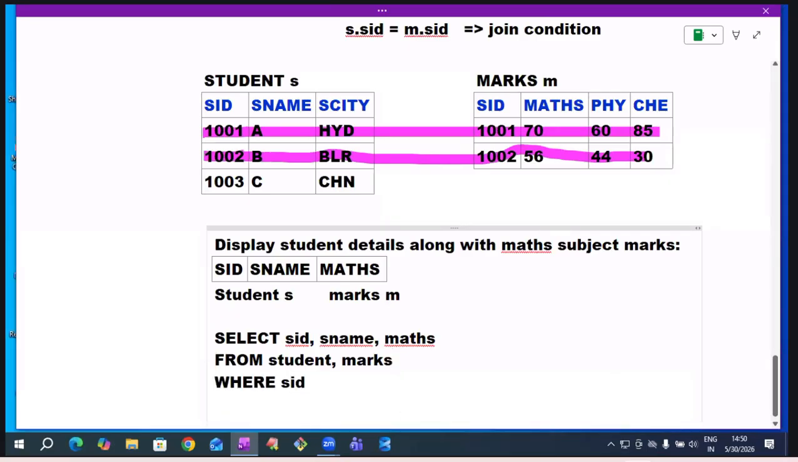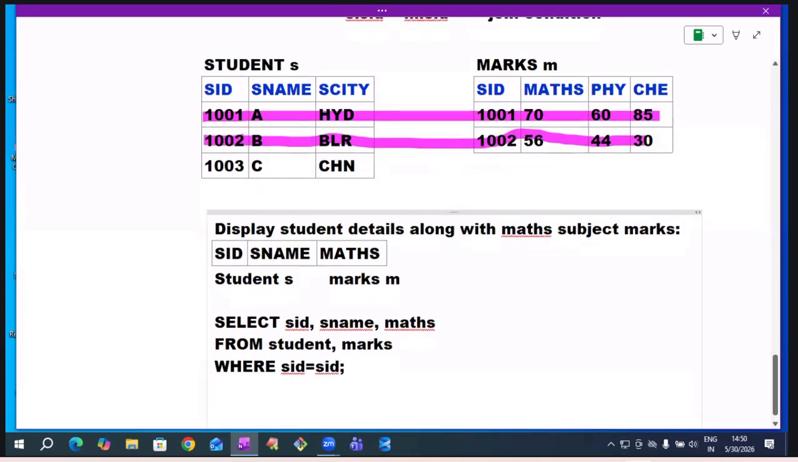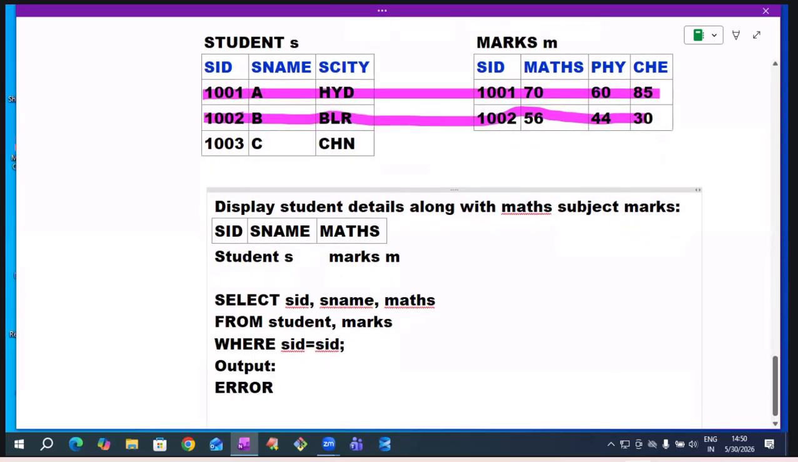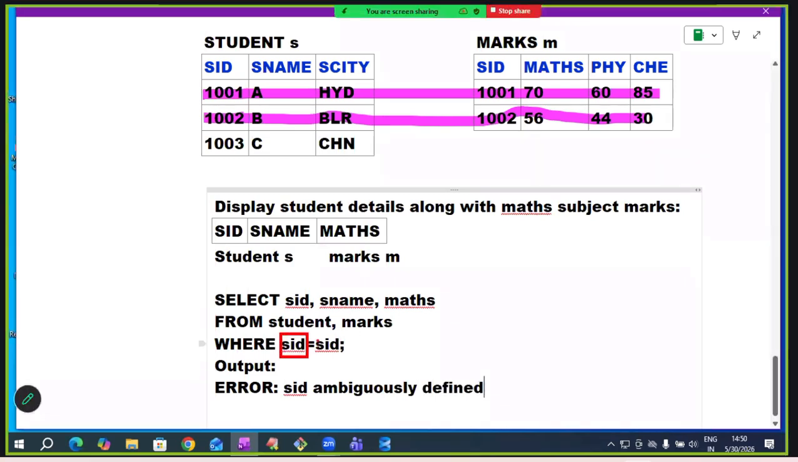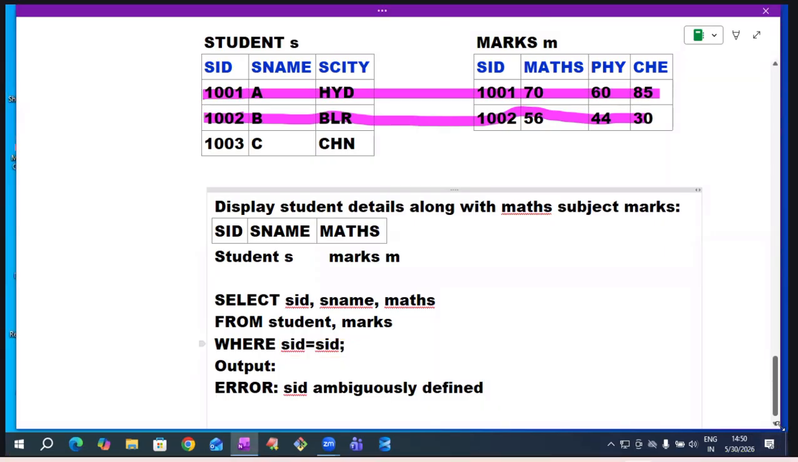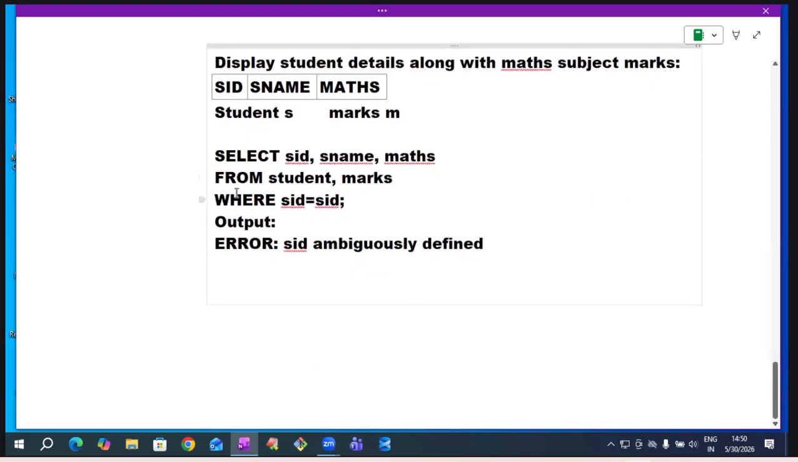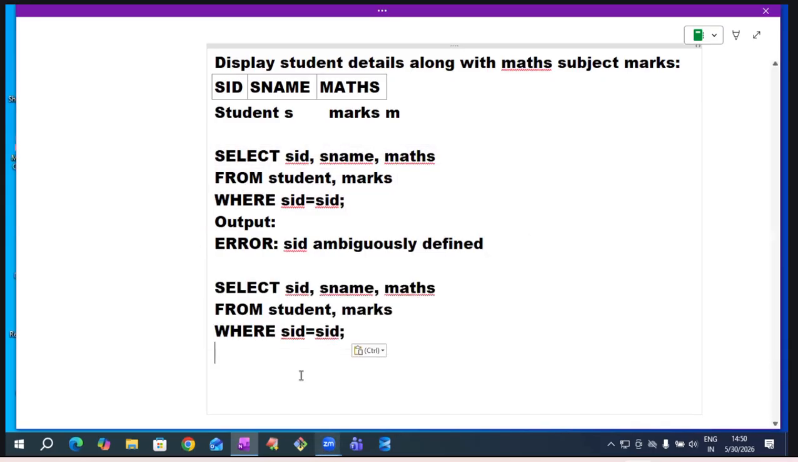Okay. Can we write SID equals SID like this? No. It gives an error: column ambiguously defined, SID ambiguously defined. This error we get because of the same name; it does not understand which SID you are comparing with which SID. To solve this problem, prefix the column name with the table name: student table SID compared with marks table SID.